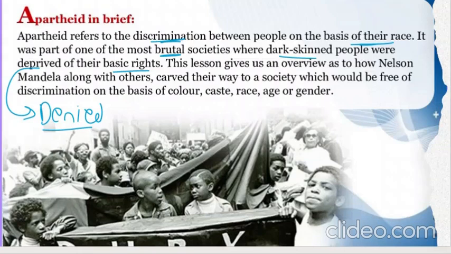So this chapter gives an overview of how a very famous person, Nelson Mandela, along with other supporters, carved their way to a society which would be free of discrimination on the basis of color, caste, race, age, or gender. Nelson Mandela did not want such discrimination, because he was also dark skinned. He believed it was very inappropriate to treat someone based on skin color. So he said this is absolutely wrong, and he fought for it. He fought for white and dark colors to be on the same plane.